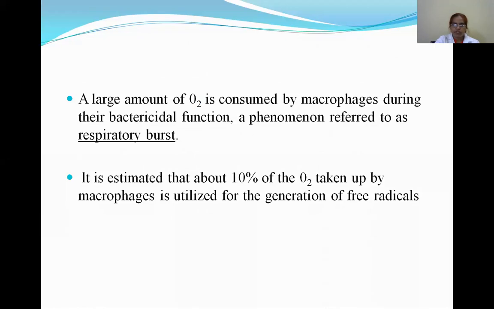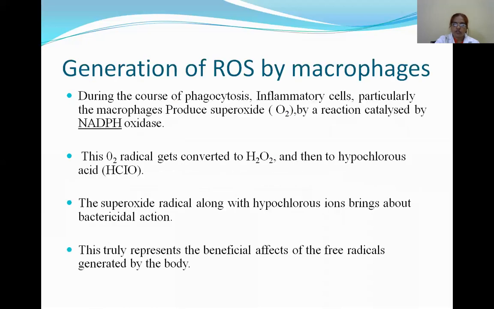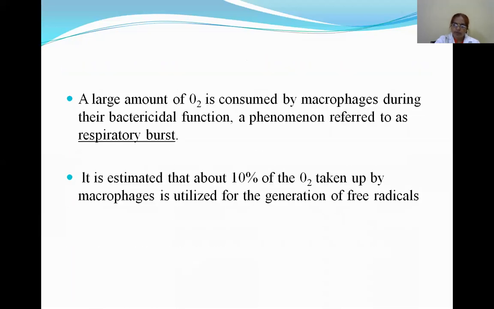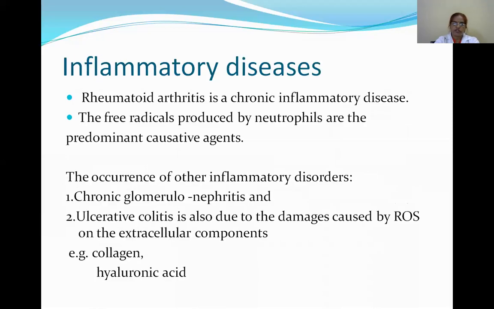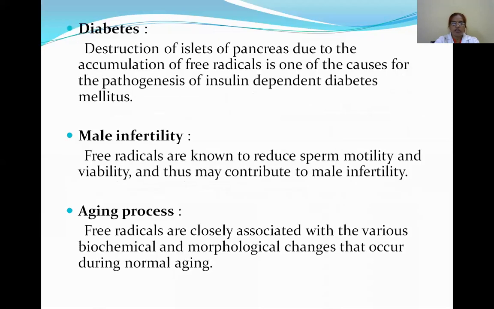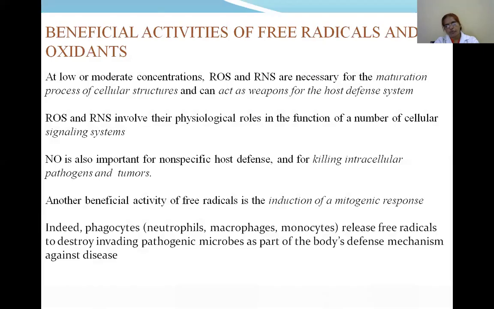What is a respiratory burst? In the respiratory burst, a large amount of oxygen is consumed by the macrophages as superoxide during the bactericidal function. This phenomenon is referred to as a respiratory burst. It is estimated that about 10% of the oxygen taken up by the macrophages is utilized for the generation of free radicals. Free radicals are linked with diseases such as cardiovascular diseases, cancer, inflammatory diseases, respiratory diseases, diabetes, male infertility and the aging process.